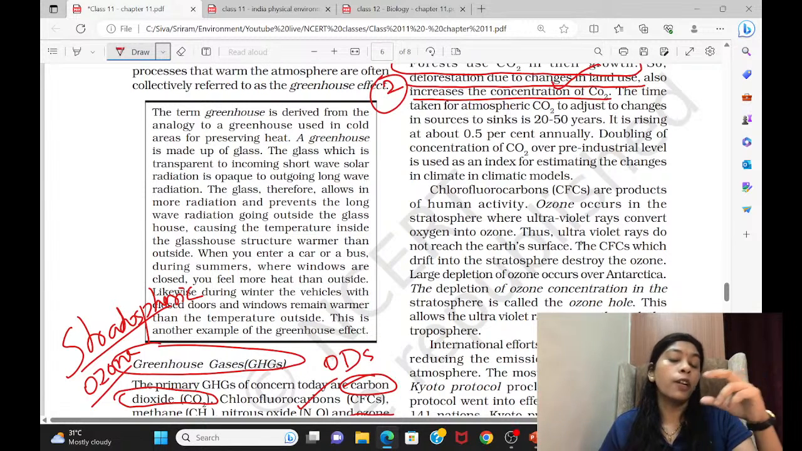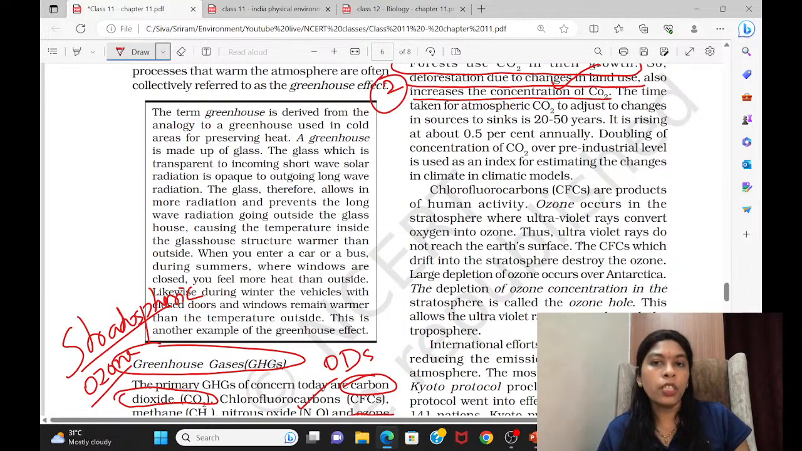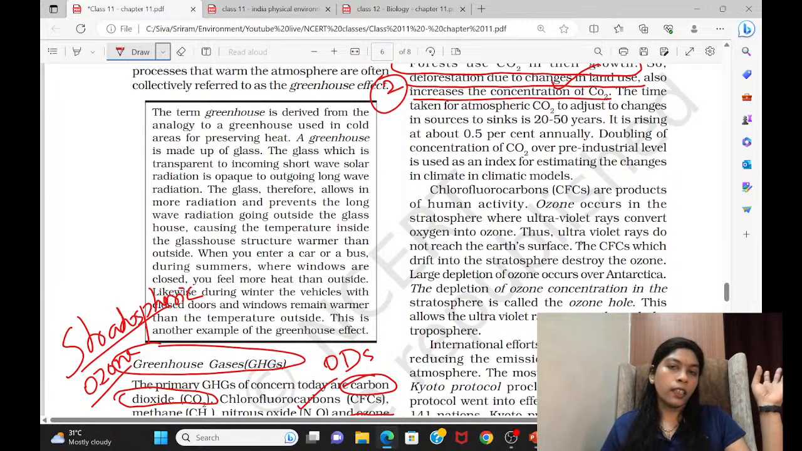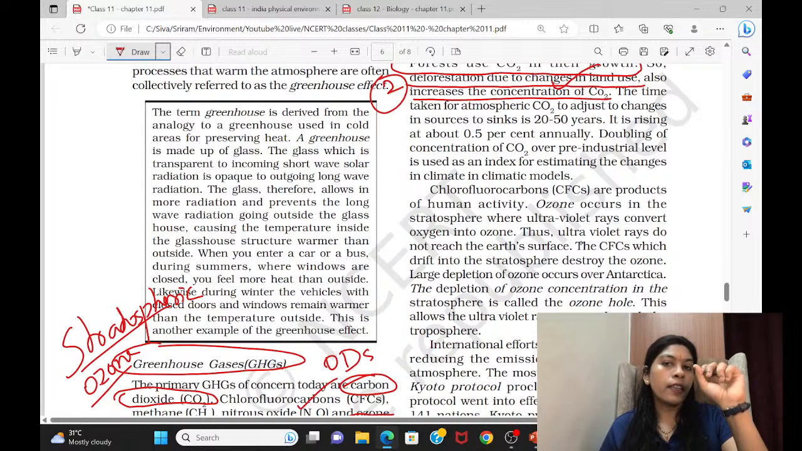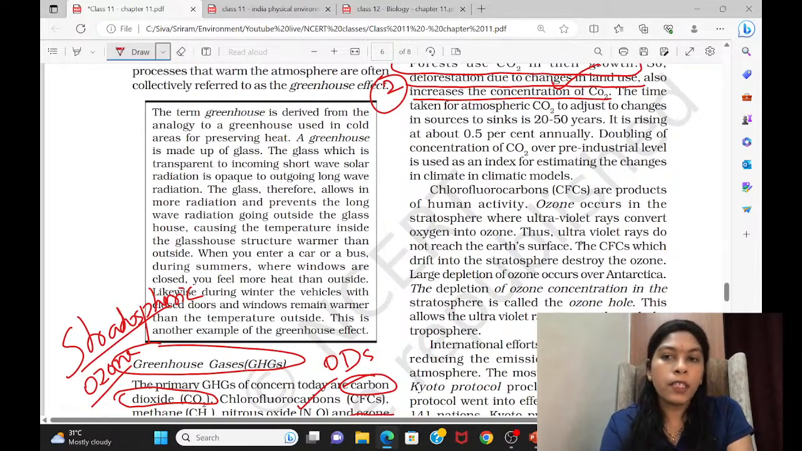Okay, so imagine, I already told you that 1% is left out for trace gases. Now, this carbon dioxide alone is increasing around 0.5% annually. That is not in that comparison; in total they are increasing 0.5%. Doubling of the concentration of carbon dioxide over the pre-industrial level is used as an index for estimating the changes.